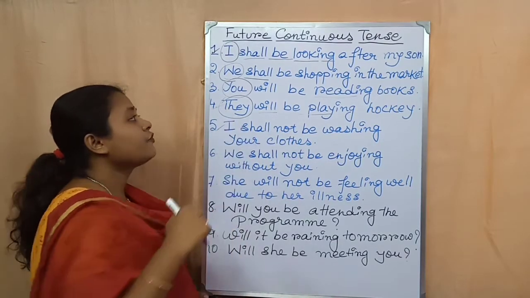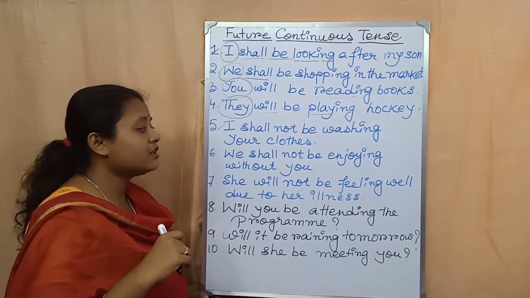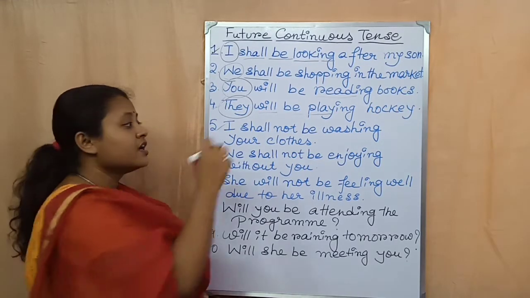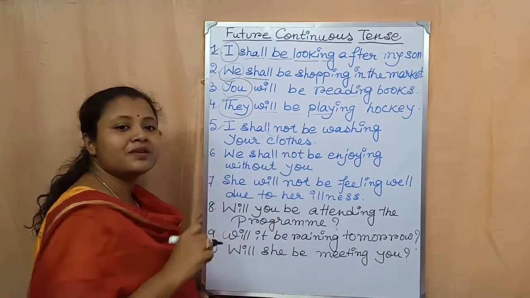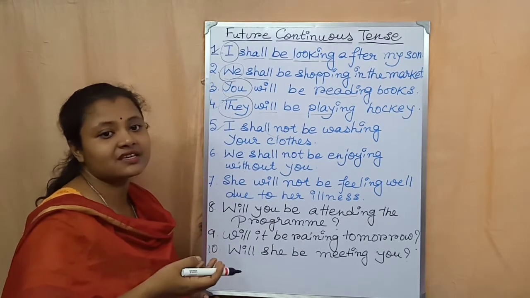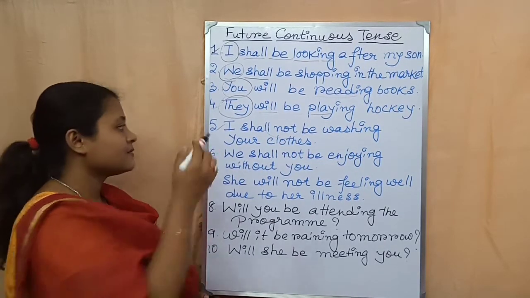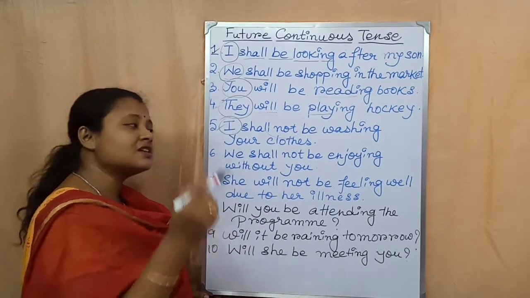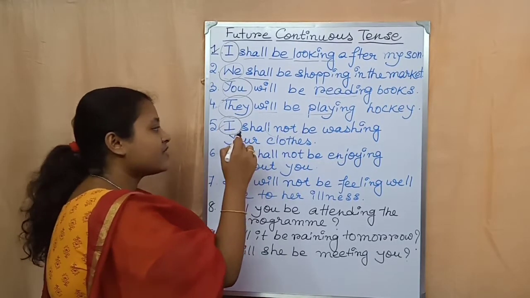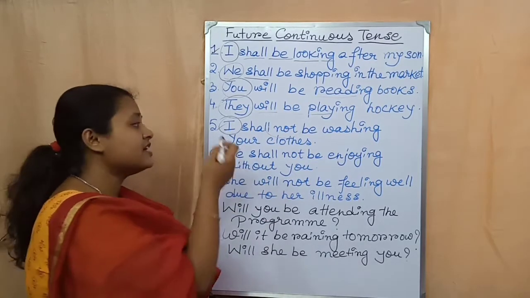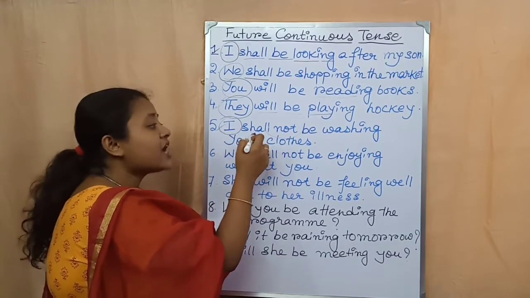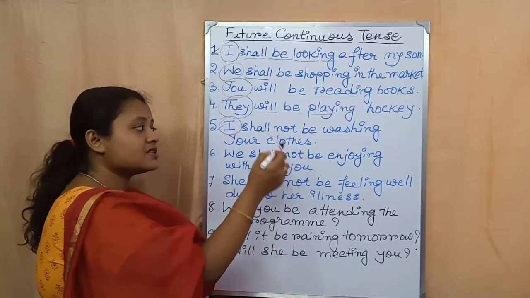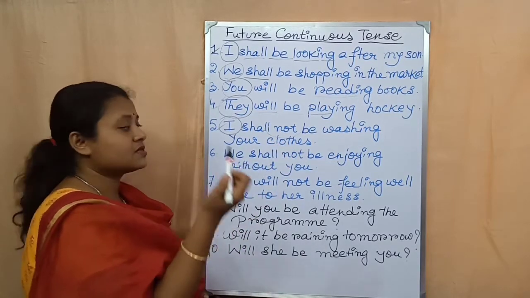Now come to the fifth example. I shall not be washing your clothes. Here not is written. That means you already come to know that this is an example of negative sentence. I, it is the first person. After first person we have to write shall. So that is why in traditional sense we have to write shall. So I shall. After that not, because it is an example of negative sentence.